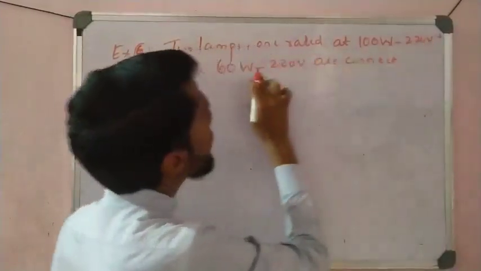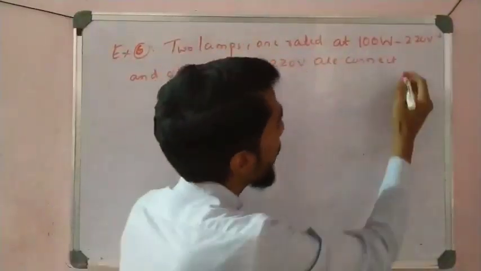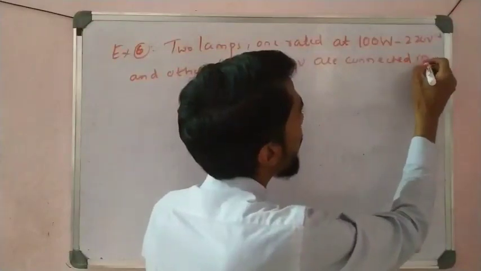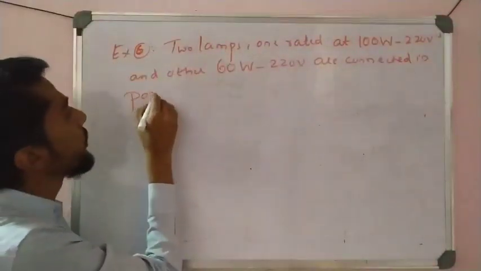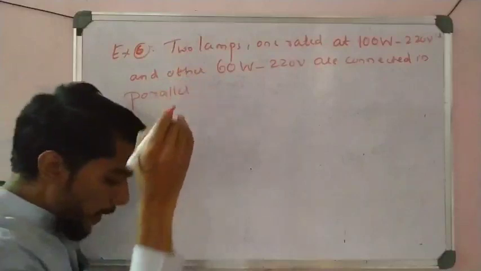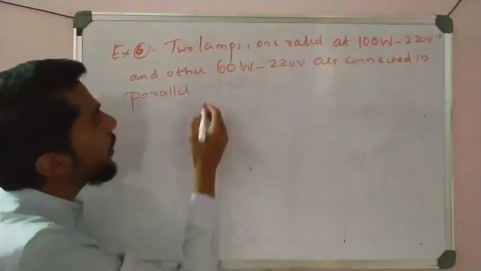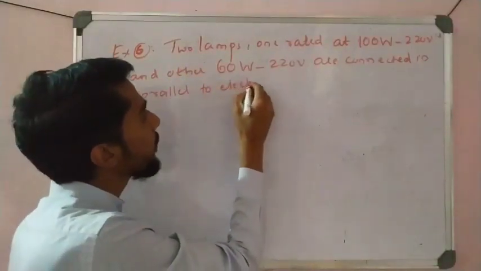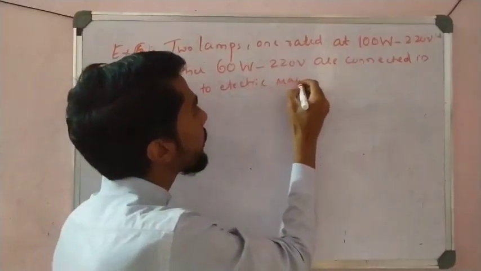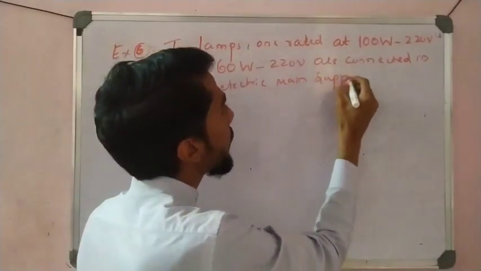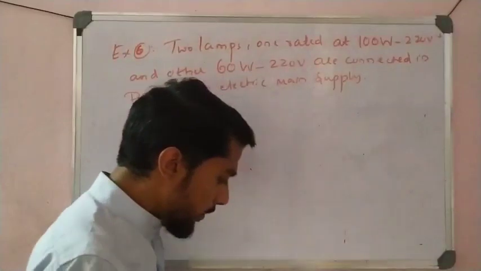See here, voltage is the same means connected in parallel.